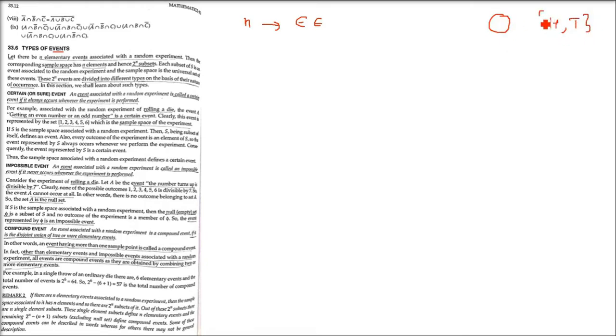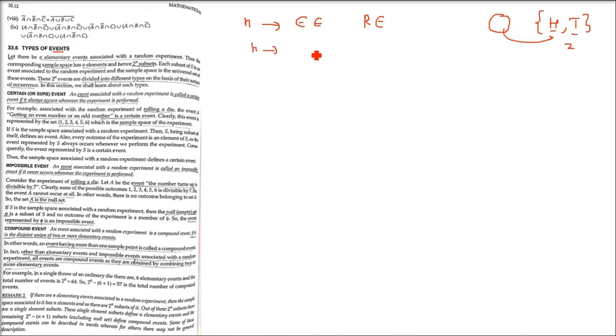For example, if you toss a coin, head and tail are the elementary events and the experiment is tossing a coin. So the corresponding sample space has n elements. How many elements are here? 2 elements. In this example we have 2 elements. For any general case, n elements, let us suppose.